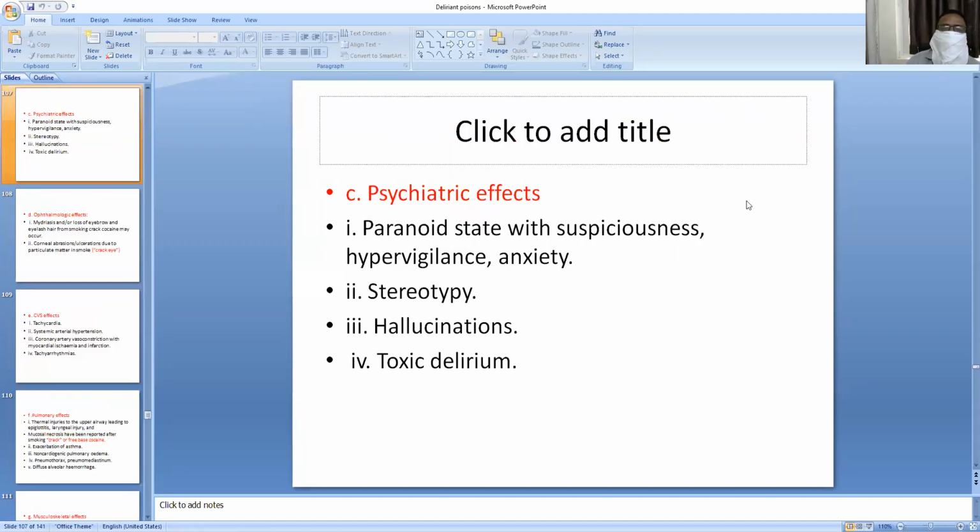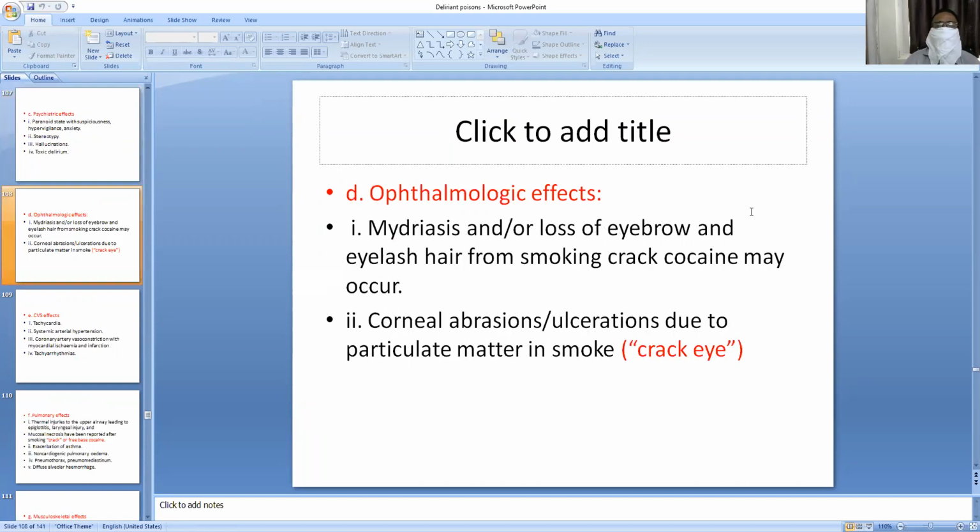Psychiatric effects are paranoid state with suspiciousness and hypervigilance, anxiety, stereotyping, hallucinations and toxic delirium. These are all the psychiatric effects. Ophthalmologic effects are mydriasis and or loss of eyebrow and eyelash hair from smoking crack cocaine.